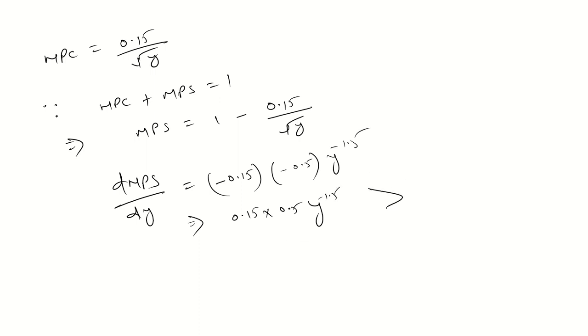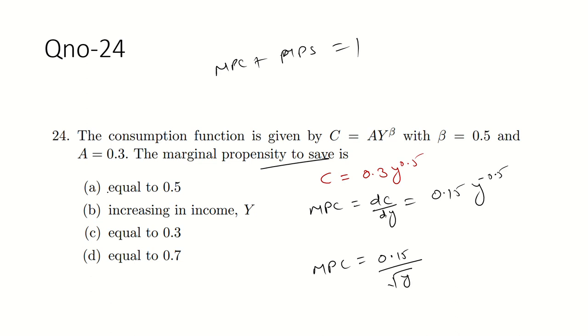So guys, this is greater than 0. This is greater than 0. So whenever your income is increasing, then your marginal propensity to save is also going to be increasing because this relation is going to be positive. Okay, so what's the answer? Should be, I think, B. Yeah, B should be the correct option.